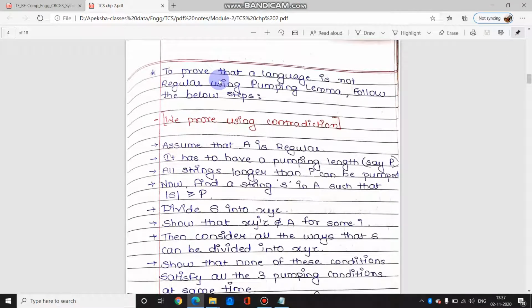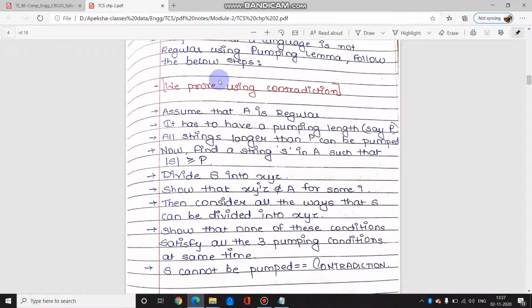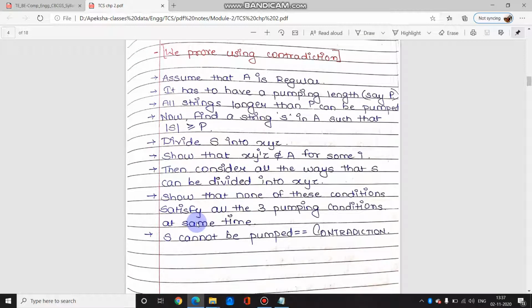As I said, we use pumping lemma to prove that a given language is not regular. How do we prove that? We prove it using contradiction, following these steps. First we assume that the language is regular, then we decide a pumping length P, then we take a string which is longer than or equal to the pumping length.